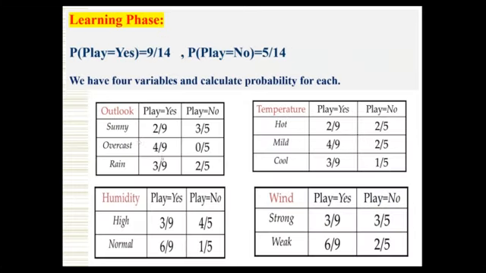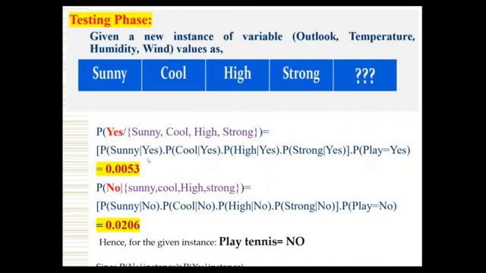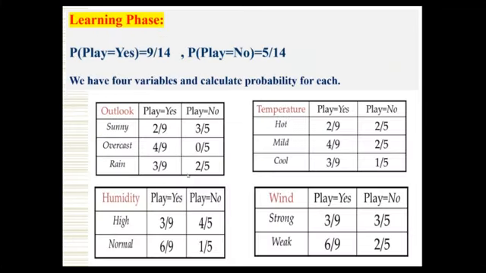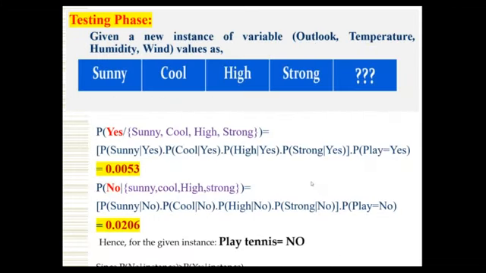Now P of sunny given yes, all these values are available here. P of sunny given yes is 2 by 9, and P of cool given yes is 3 by 9. All these values are available in the table. You can substitute them here so that we get 0.0053. Similarly for the second class, P of no given the same features, we apply the same Bayesian classifier formula. After substituting all these values from the previous 4 tables, we get 0.026.